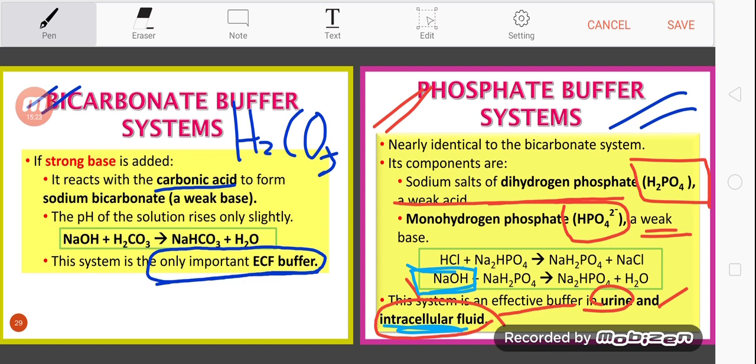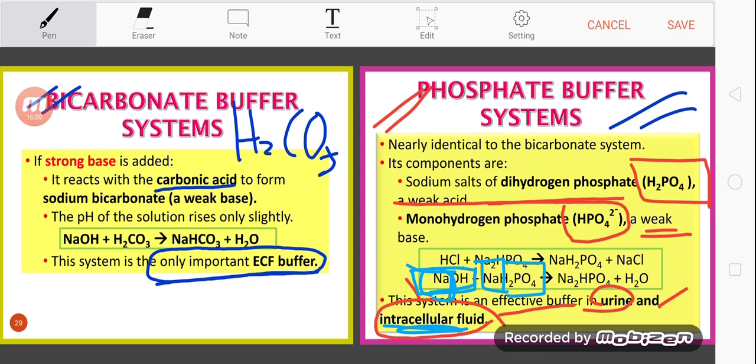So what happens is it will dissociate, and then the sodium, the positive ion, will tend to bind to this equation over here, okay, sodium, the hydrogen phosphate